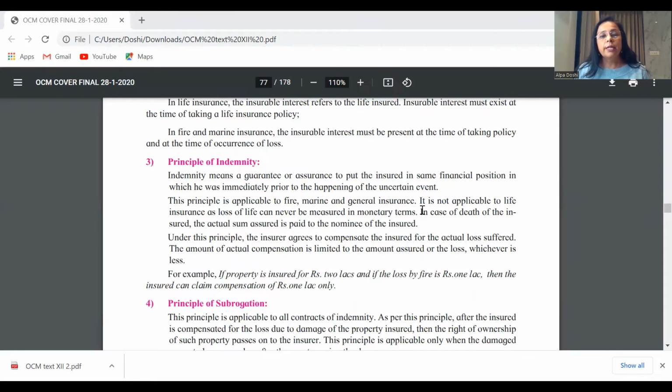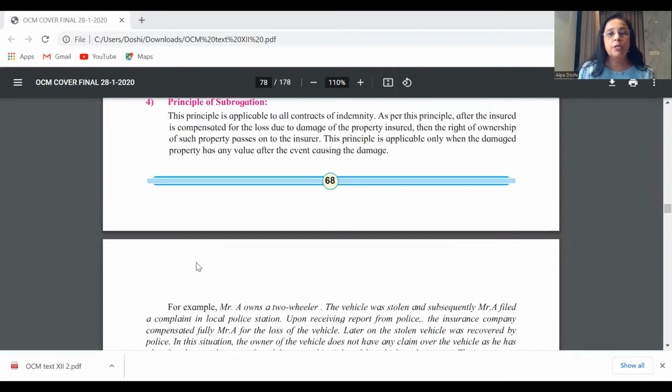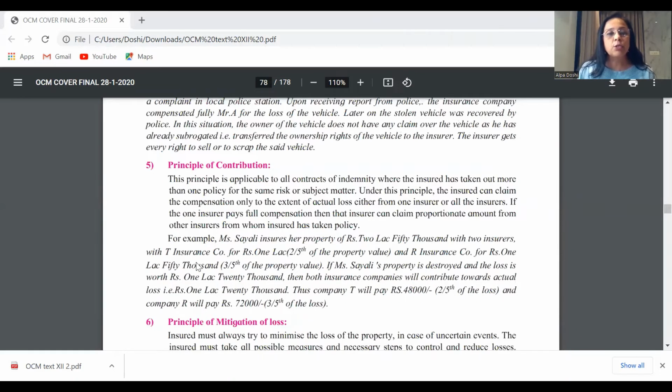And so indemnity does not apply to life insurance. Then you continue and you also talk about, if you want your answer to be really clear, you have to say why it is not applicable to life, which is in the question, but you have to explain how it is applicable to fire and other marine and general insurances. So this will be your answer for the principle of indemnity. I think that should be enough.